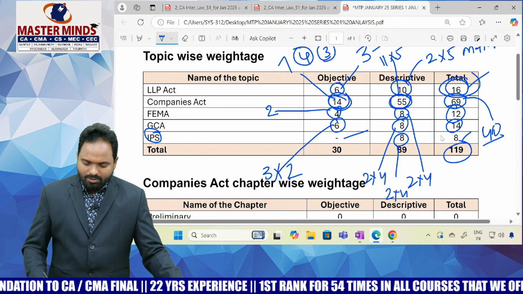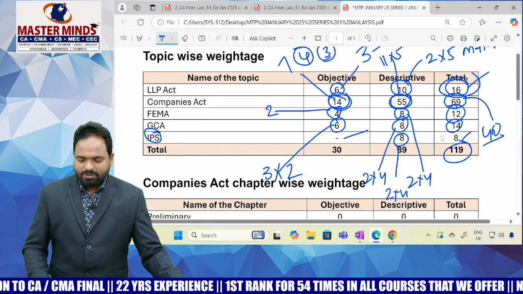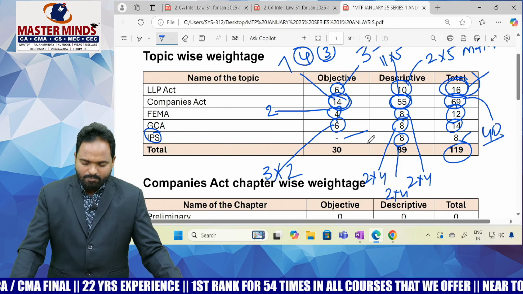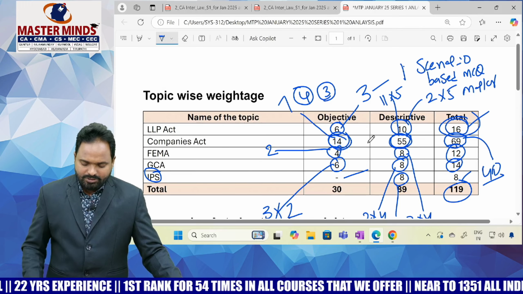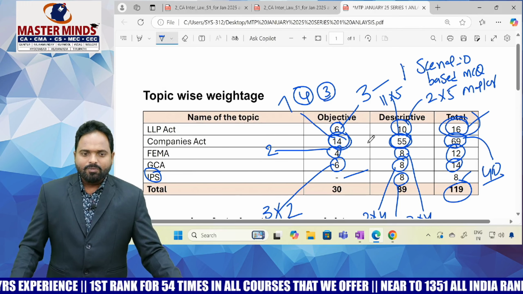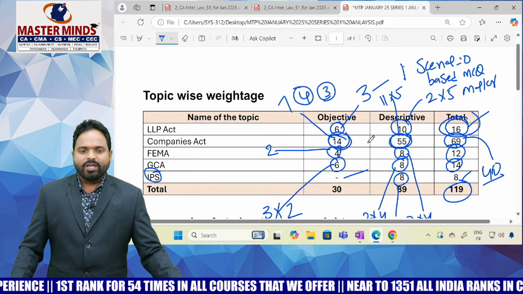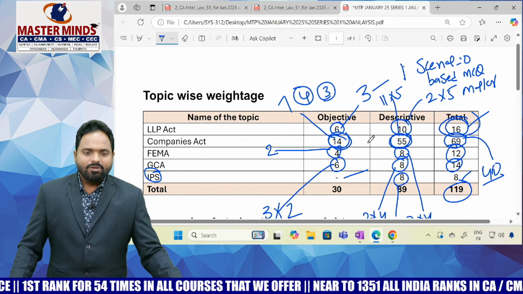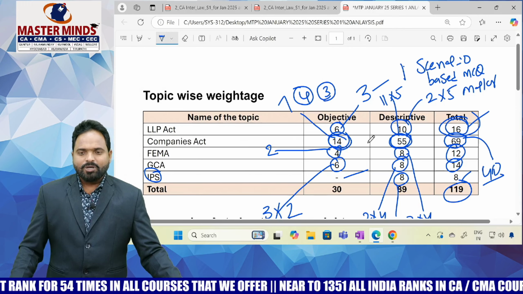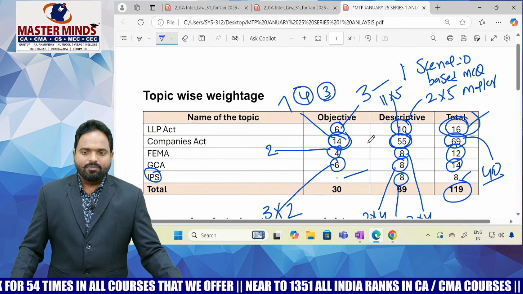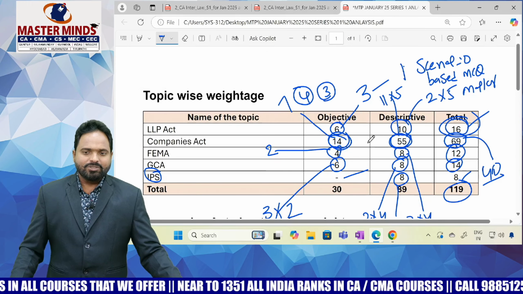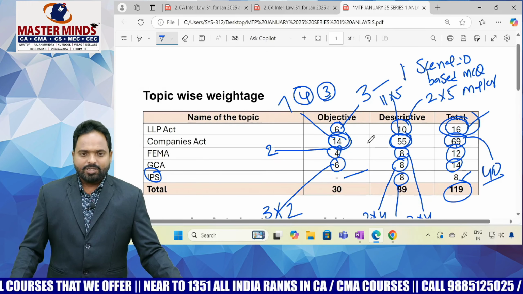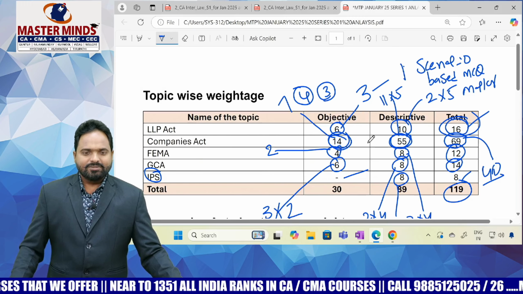If you observe the number of descriptive questions also, from the LLP Act they ask 2 questions, and companies act 11 questions, 13, plus FEMA 2, 15, plus 2, 17, plus 2, 19 questions. You can see in the descriptive question paper, 19 questions. Out of that, 4 marks questions are 6, remaining are 5 marks questions. That's all. That is the analysis.